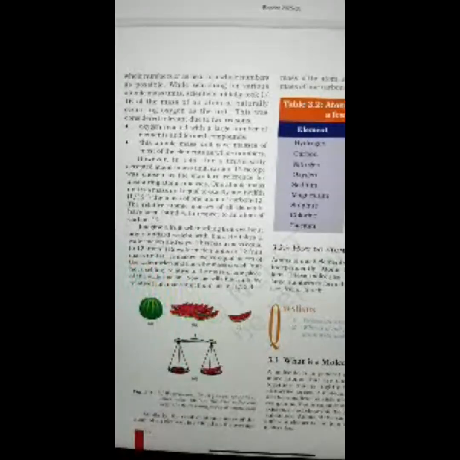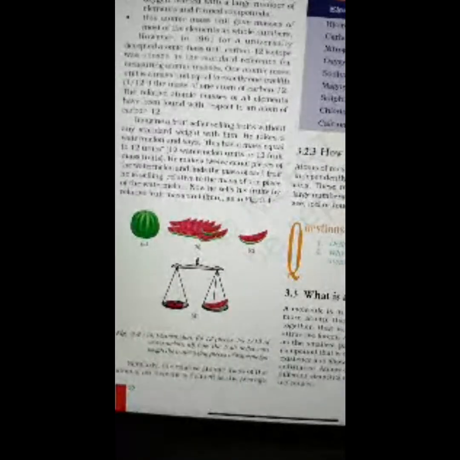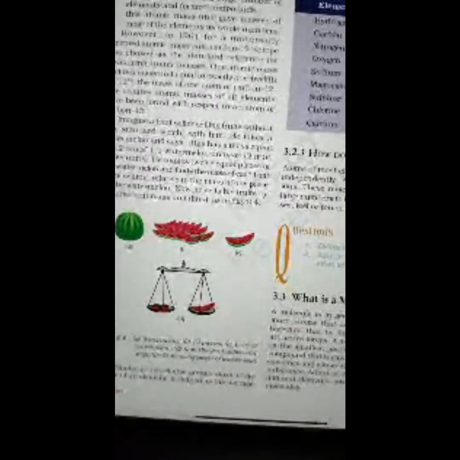Imagine a fruit seller selling fruits without any standard weight with him. He takes a watermelon and says that it has a mass equal to 12 units, 12 watermelon units or 12 fruit mass units. He makes 12 equal pieces of the watermelon and finds the mass of each fruit he is selling relative to the mass of one piece of the watermelon. Now he sells his fruits by relative fruit mass unit or FMU, as in figure 3.4. Figure 3.4 shows A, a watermelon, B, 12 pieces, C, 1 by 12 of the watermelon, and D, how the fruit seller can weigh the fruits using pieces of watermelon.